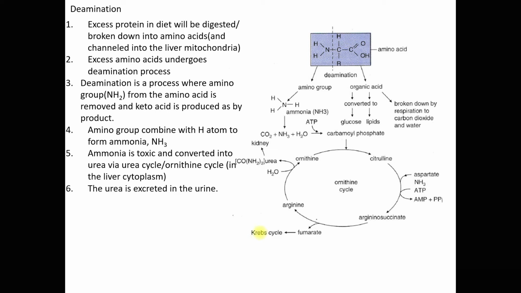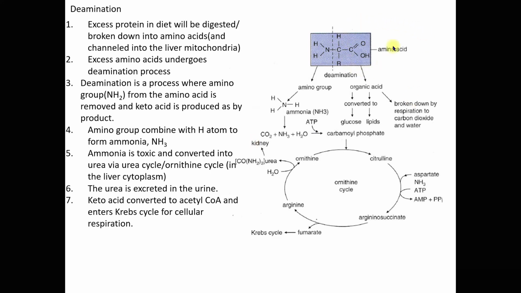gluconeogenesis. And then towards the end of the ornithine cycle, urea will be produced or synthesized and excreted from the body through the kidney as urine.